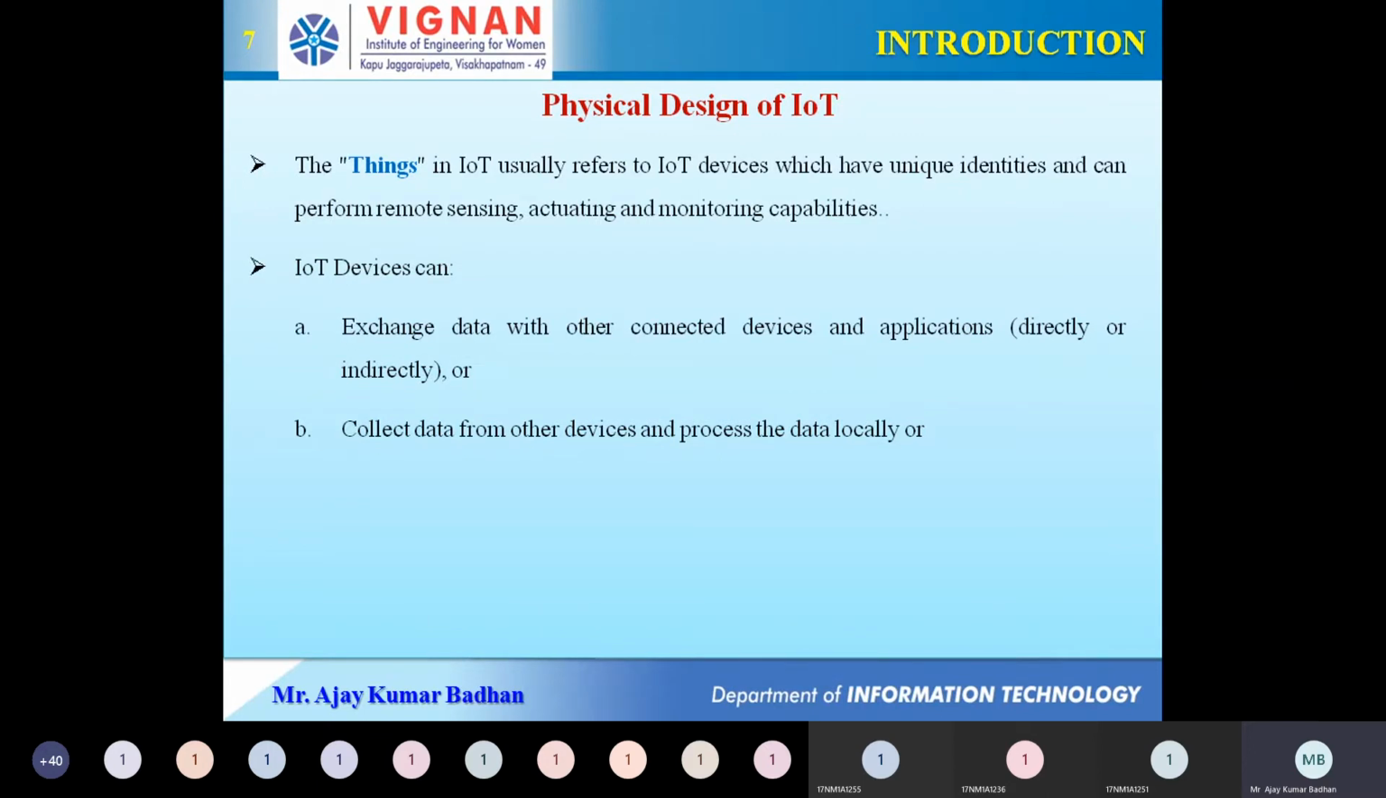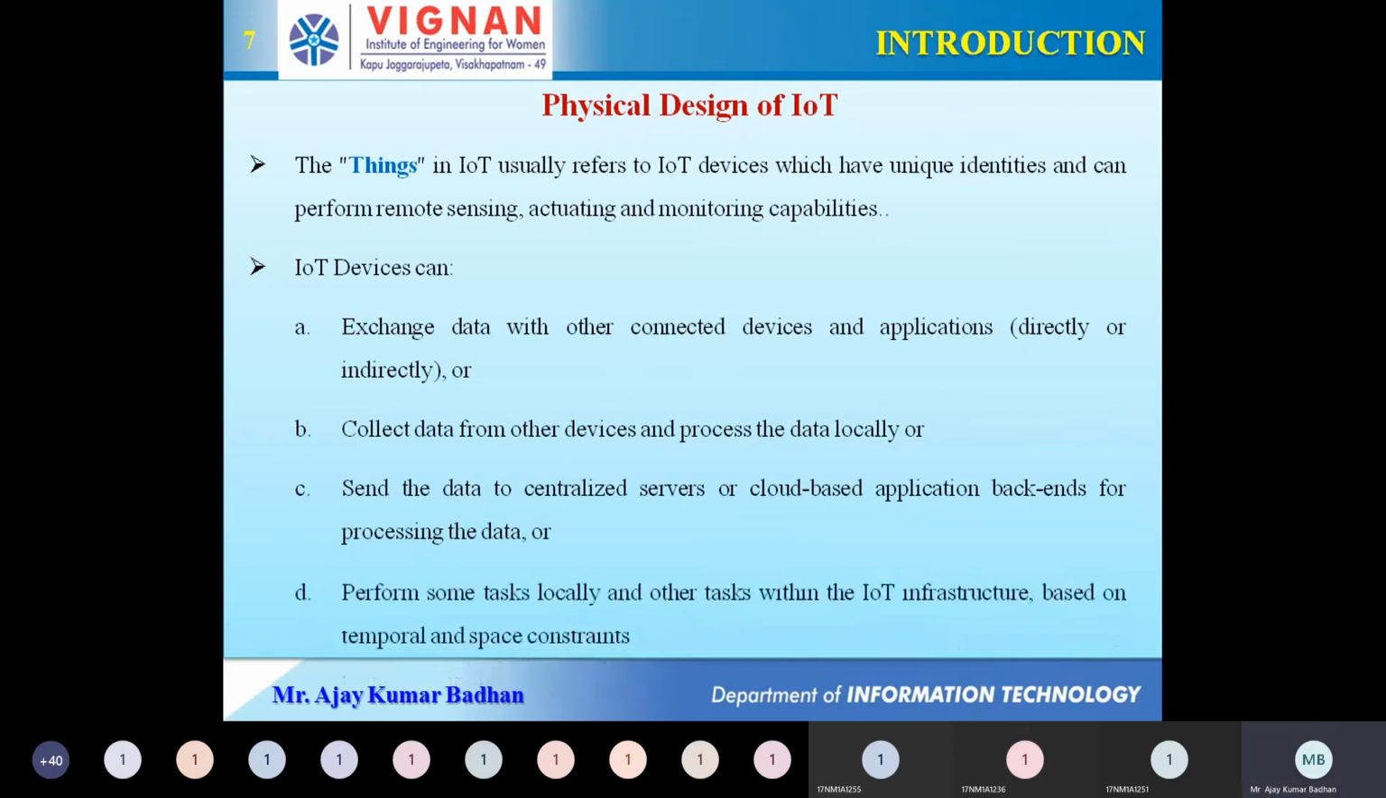Okay, they perform some different operations. They have the capability to perform different operations like sensing, acquisition, and monitoring. So what is the main purpose of using this IoT device? First thing, they try to exchange data with other devices or the applications to which these devices are connected. Okay, and it can be done either directly or indirectly.